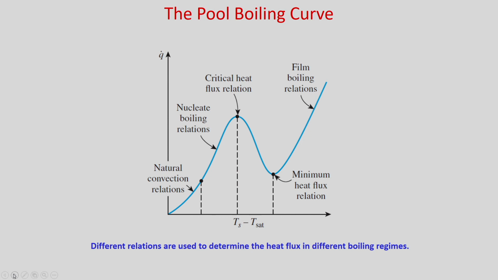So, you can see we have natural convection relations where natural convection takes place, then nucleate boiling relations, then critical heat flux relation where maximum heat transfer will take place, then minimum heat flux relation at the Leidenfrost point, then film boiling relations. So, different relations are used to determine the heat flux in different boiling regimes using correlations.